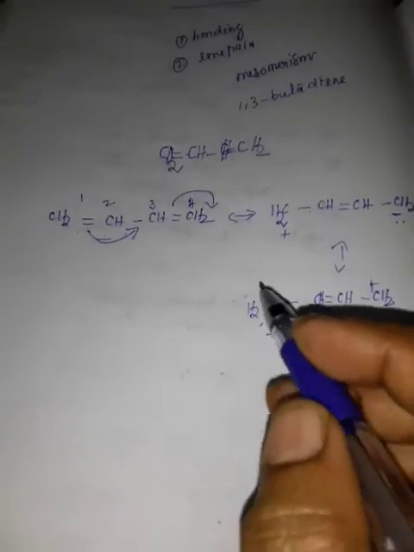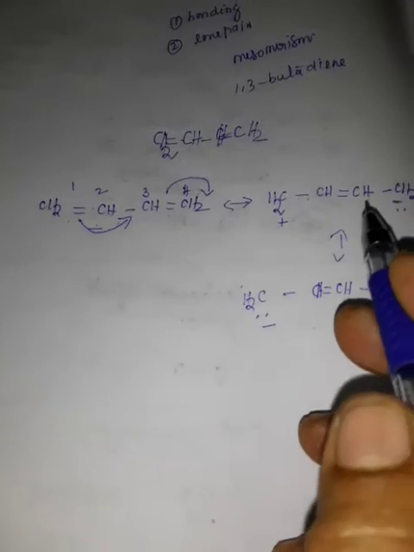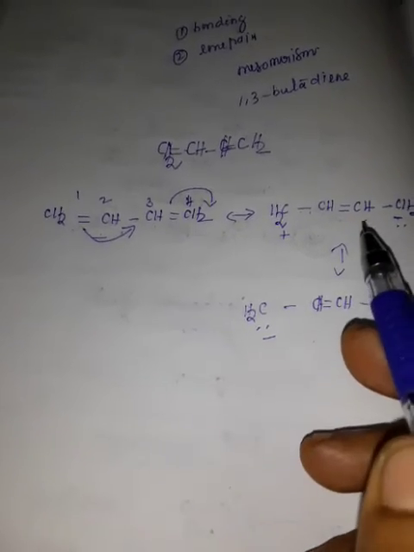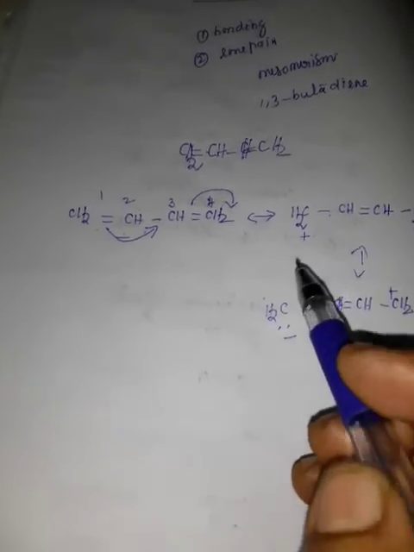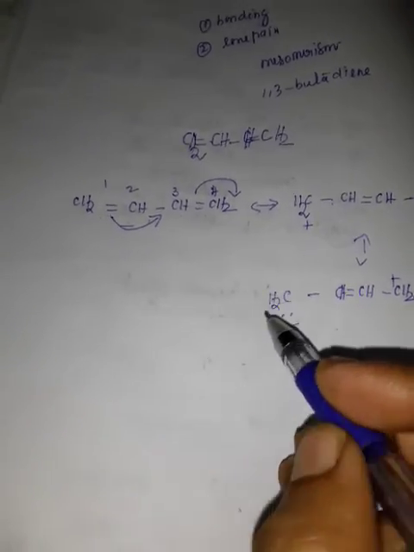These resonating structures are called canonical forms, and the actual structure lies between these three resonating structures. That structure is called the resonance hybrid. So how will you write it? Between these three structures only, the true structure lies.